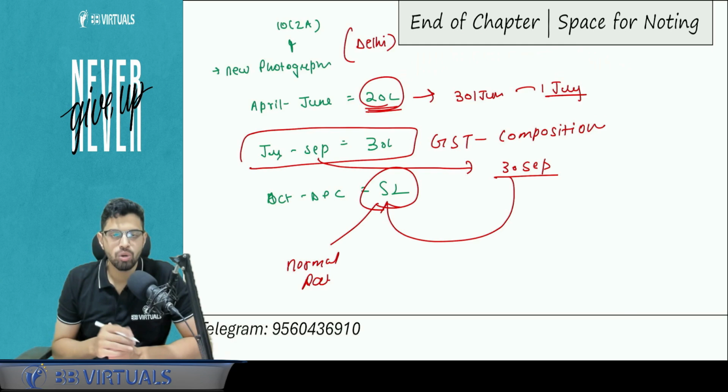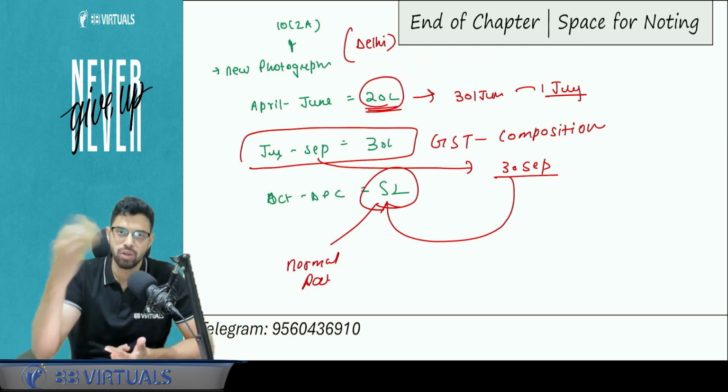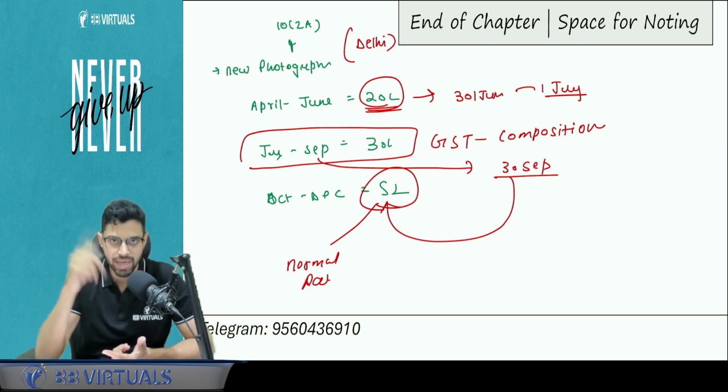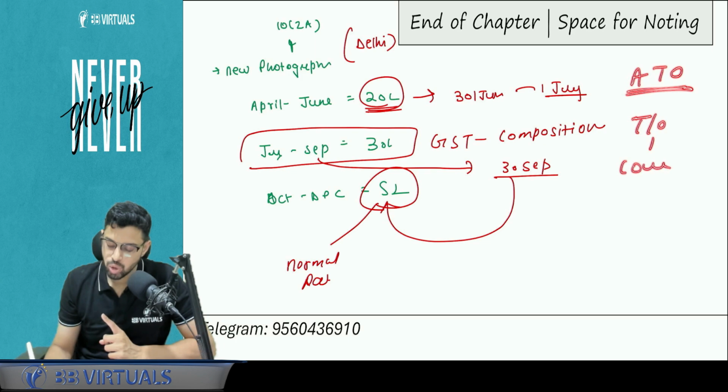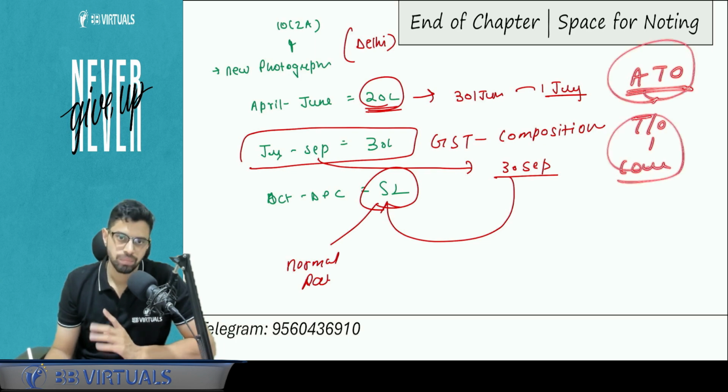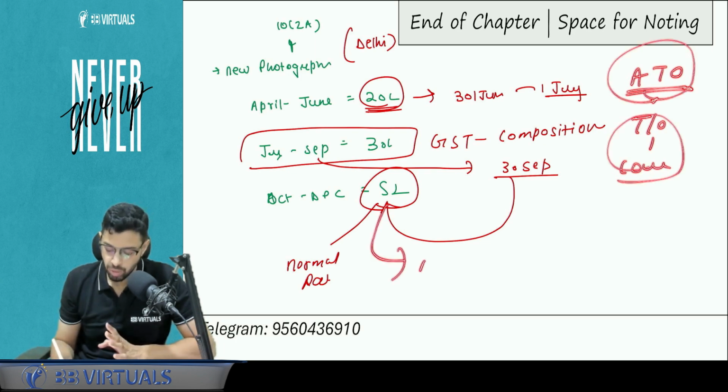One important point to be noted: interest and discount income. Whatever amount you give and you earn interest, that is exempt under chapter 4. That will not form part of aggregate turnover, neither will it form part of your turnover for the payment of composition levy. So in both places it will be excluded. Here he will pay the normal tax rate, whatever the 18% rate of GST will be.